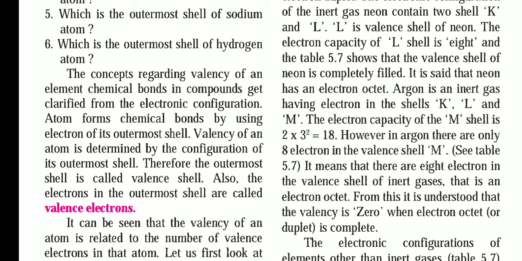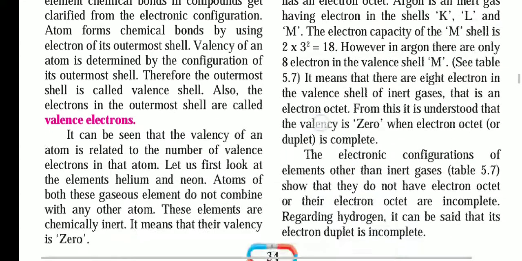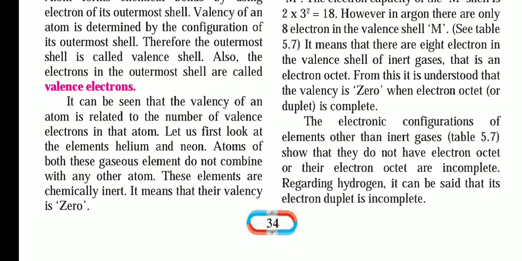Okay, the outermost shell, which has transferred the electron from one shell to another shell, is known as the valency shell, and the number of electrons in it is known as the valency electrons. So, the outermost shell is called the valency shell, and the number of electrons in the outermost shell are called the valency electrons. It can be seen that the valency of an atom is related to the number of valency electrons in that atom. Let us first look at the elements helium and neon.